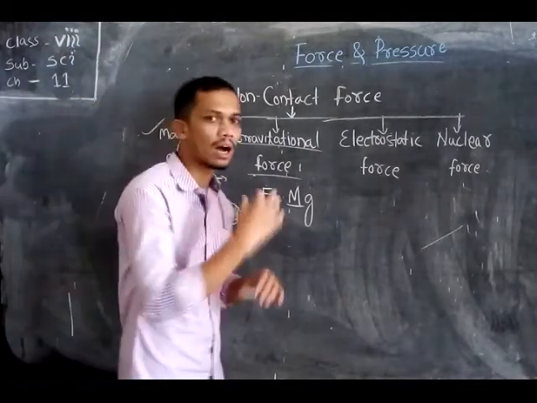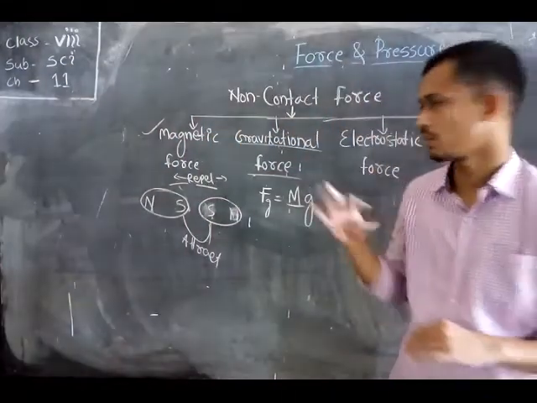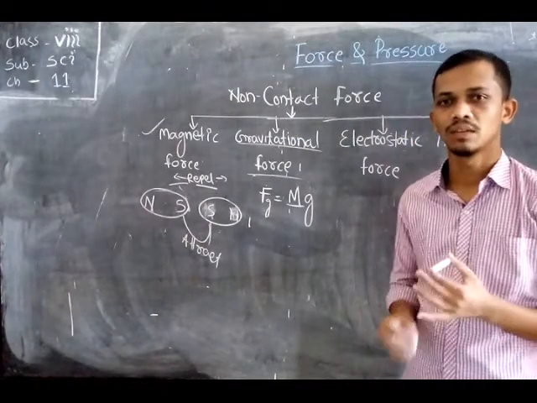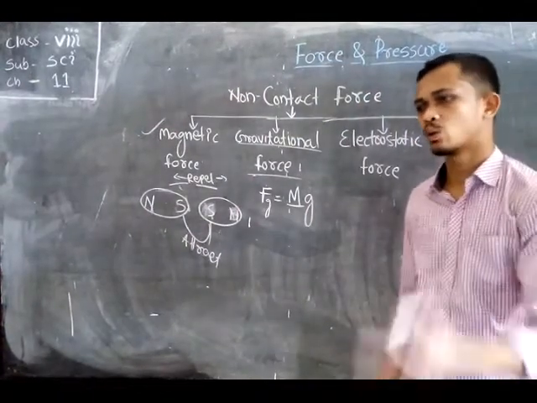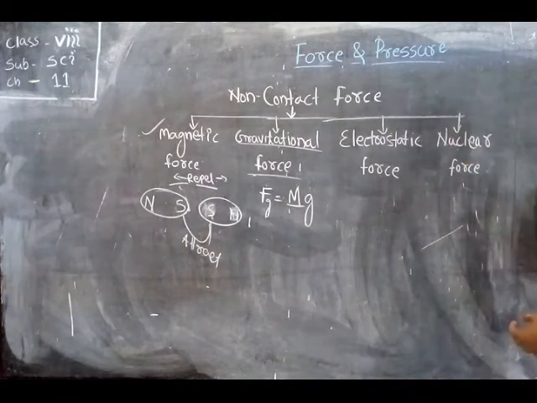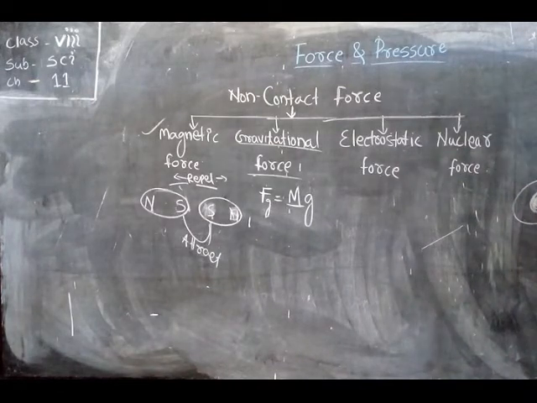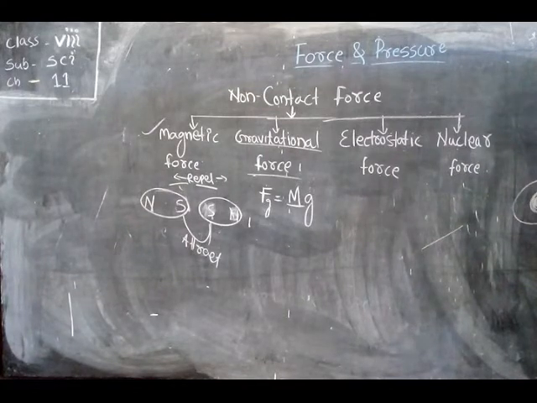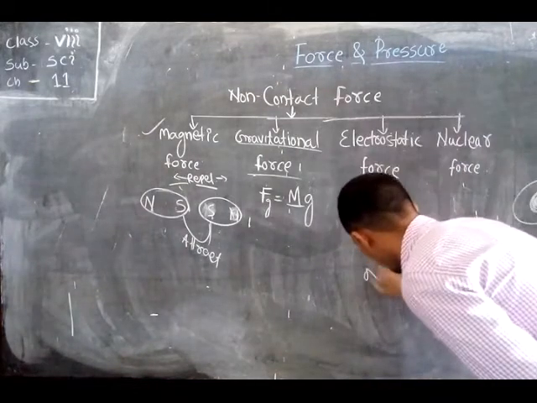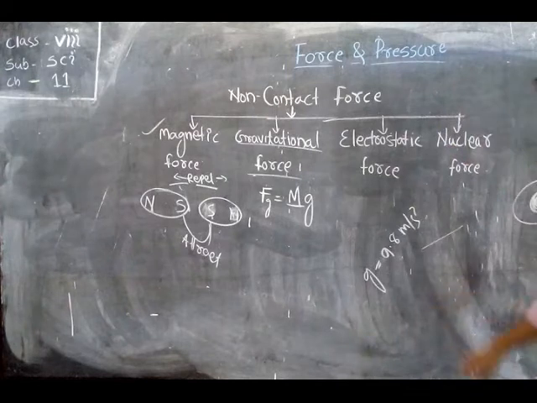But when we consider our earth, whenever we throw a stone to the sky, after some time the stone returns back and falls on the ground. Why is this possible? Here is the earth, and the center of the earth is made of very heavy metals. As a result, the earth possesses a huge gravitational force, that is, the earth's gravitational acceleration is equal to 9.8 meters per second squared.